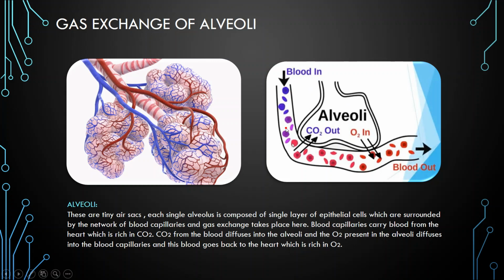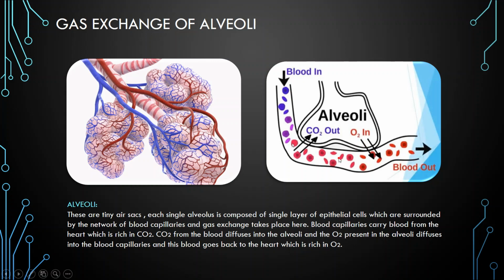As the concentration of carbon dioxide in this blood is high, the carbon dioxide molecules move into the alveolar air, and the molecules of oxygen, which are rich inside the alveoli, move from the alveoli into the blood and make the blood oxygenated.